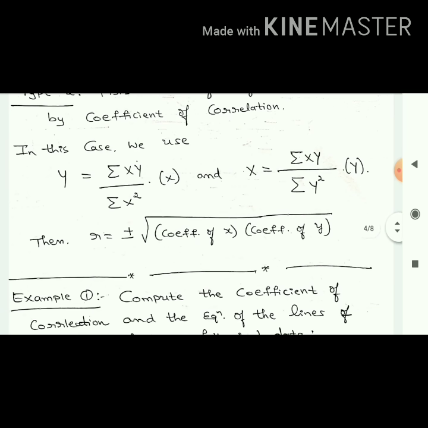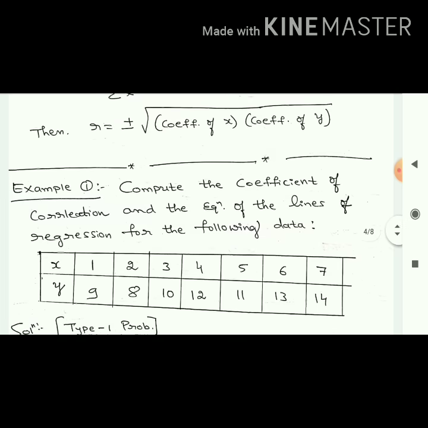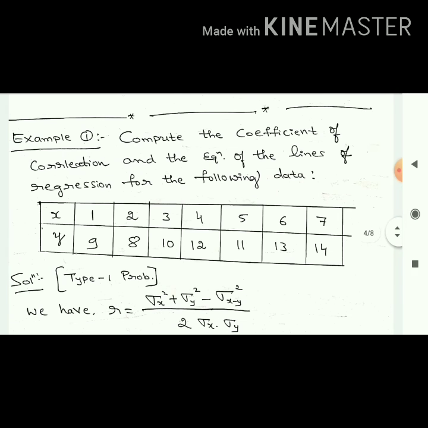First I will start with the first example. What is the first example? It says: compute the coefficient of correlation and the equation of the lines of regression for the following data. They have given x and y values. Before solving the problem, you check which type. They are asking first the coefficient of correlation, then regression lines. Therefore, first type. If it is first type, first you have to find the r value.